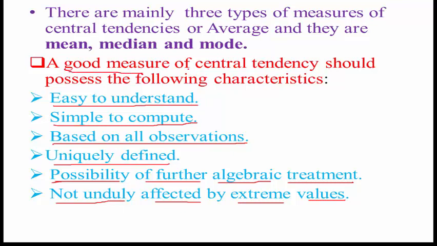If a measure of central tendency, or simply an average, possesses all these characteristics, then it is called a good measure of central tendency. First, easy to understand, simple to compute, based on all the observations, uniquely defined, possibility of further algebraic treatment, and not affected by end values, extreme values. Okay, students?